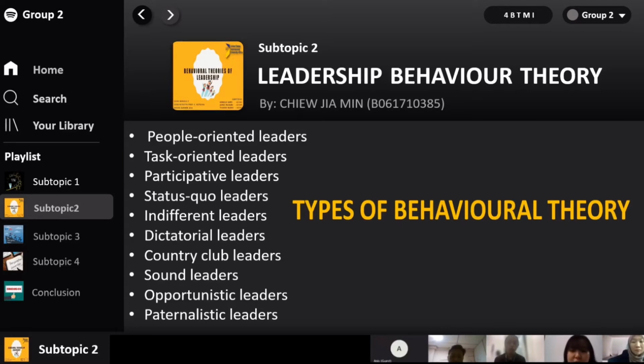I will give a little bit of explanation of some of these types of leaders. People-oriented leaders focus on behaviors that allow them to meet the needs of the people that they interact with, including the supervisors, employees, and clients. Next are task-oriented leaders. These types of leaders are primarily focused on setting goals and achieving objectives. Task-oriented leaders thrive in well-structured environments and often show authoritative behavior.